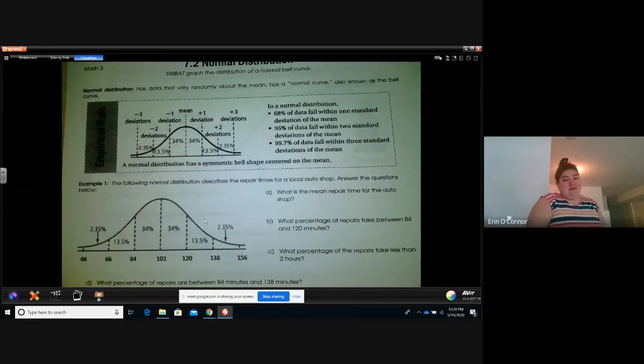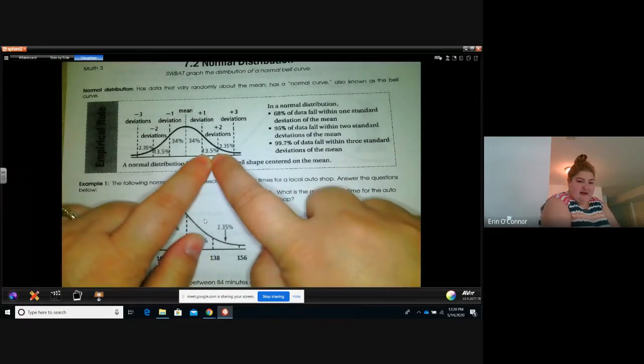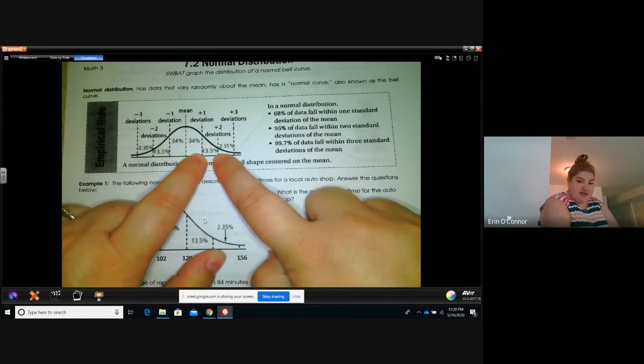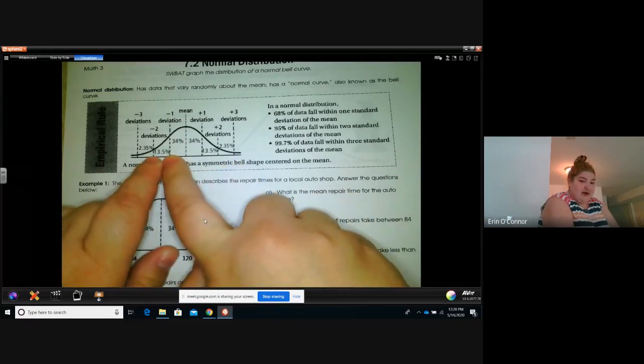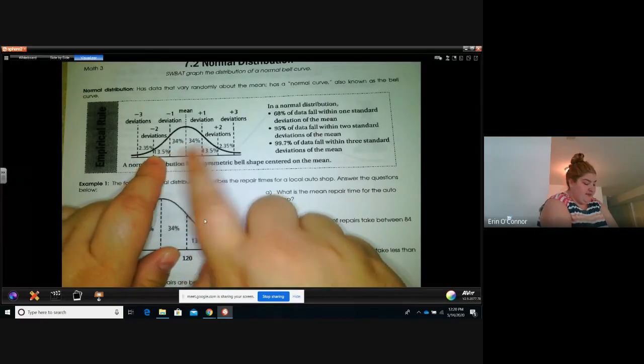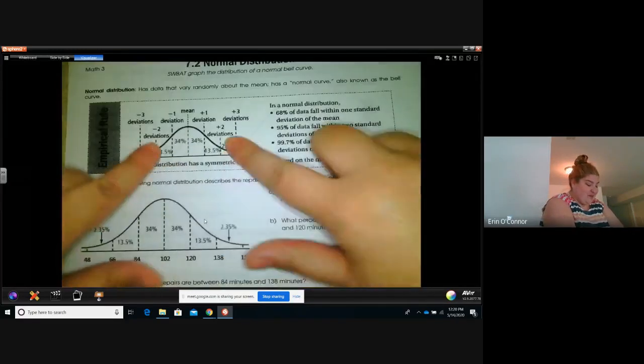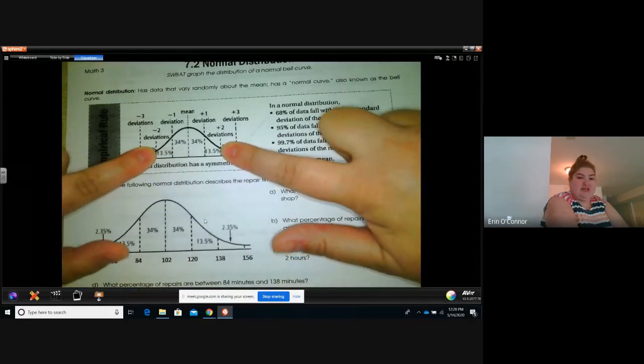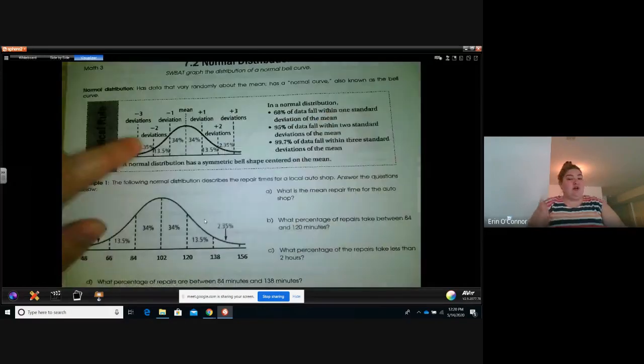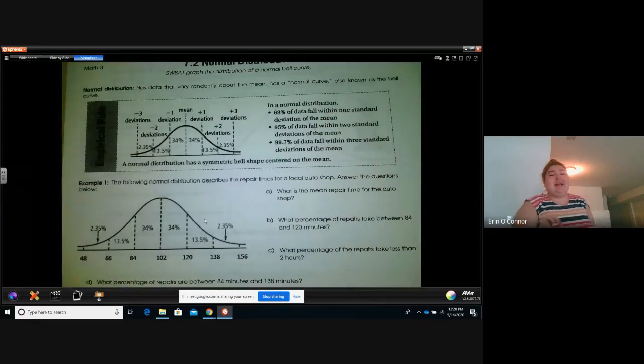Now, 95% of the data falls within two standard deviations of the mean. So an additional 13.5% is between 1 and 2 standard deviations, and 13.5% of the data is between -1 and -2 standard deviations, or below the mean. That adds 27 to our 68, or a total of 95% of the data is within 2 standard deviations of the mean. Now, the really cool thing is that 99.7% of data fall within 3 standard deviations of the mean.